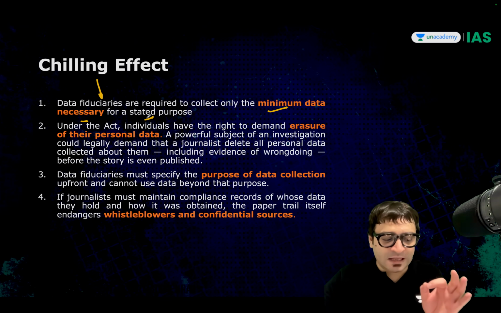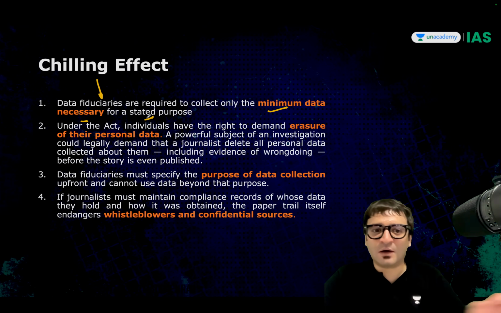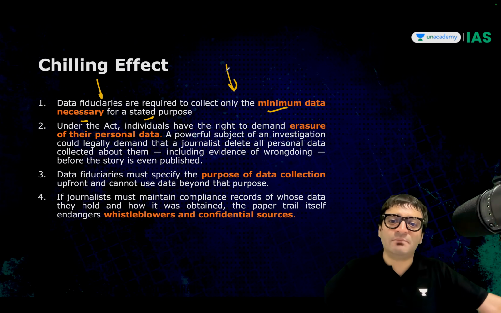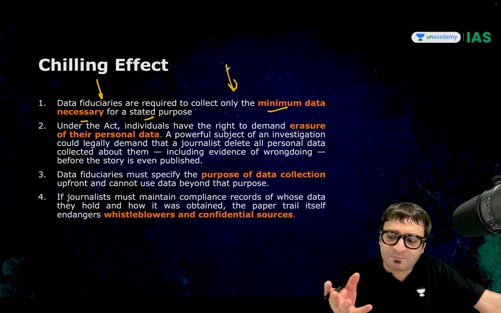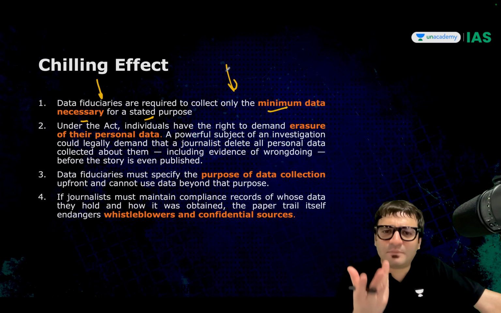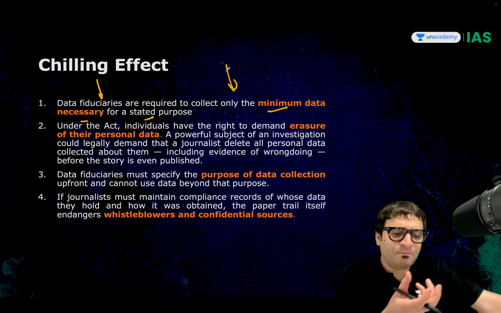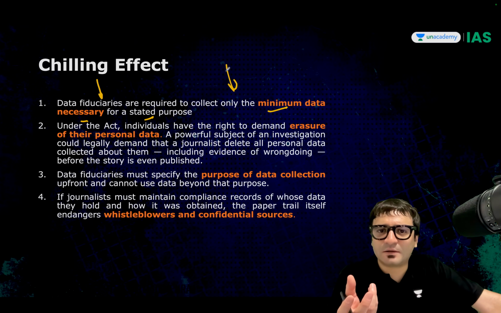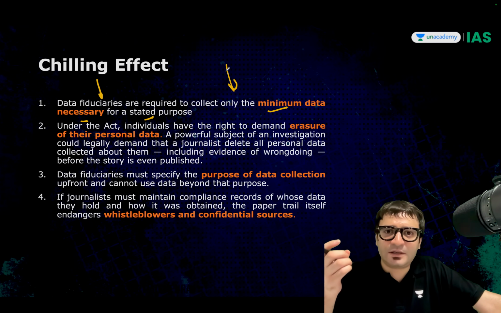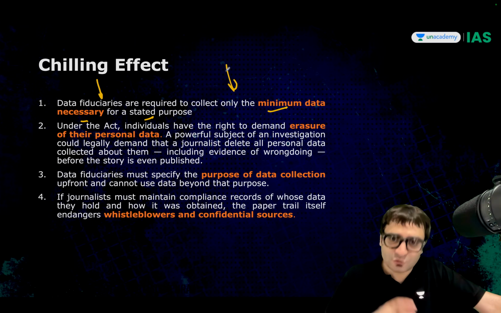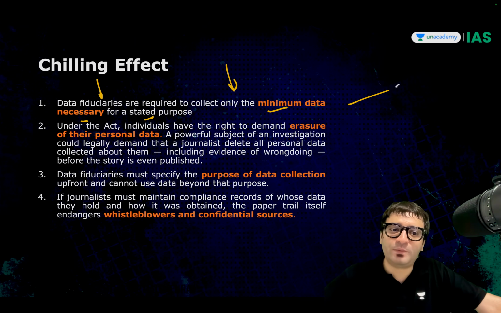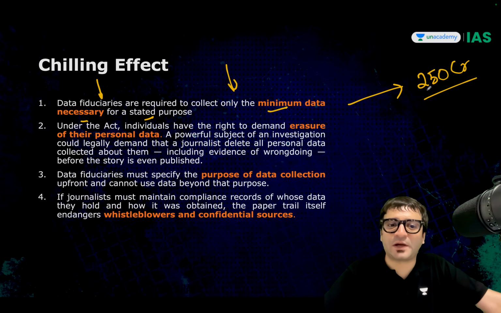Right? Now data fiduciaries are required to collect only the minimum data which is necessary. Why should the Unacademy app be allowed to take data related to your phone calls, related to your SMS? Right? So minimum data should be allowed, should be necessary. If you violate it, 250 crore fine will be imposed.